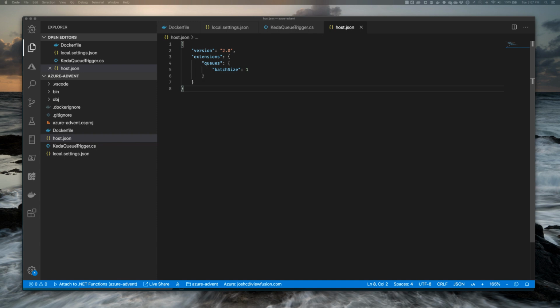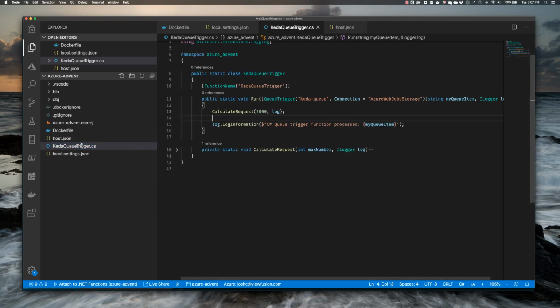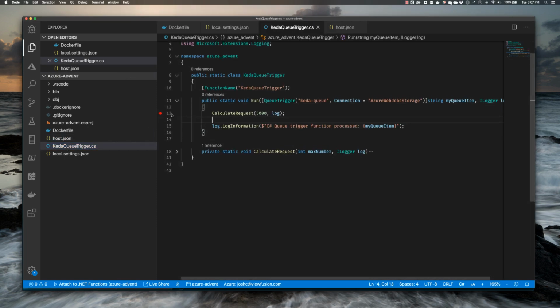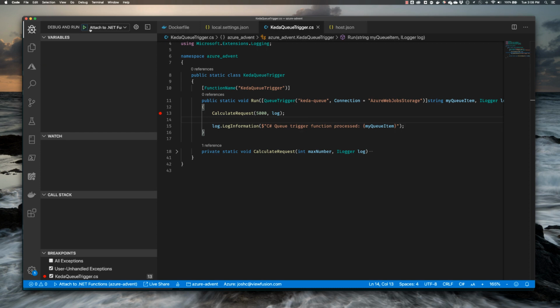Now, before we go ahead and package this up, we should test this locally real quick to ensure it's working and that it will work once we deploy it to Kubernetes. If you recall, we already have a message waiting in the queue, so this should trigger relatively quickly. So we'll set a breakpoint to ensure everything is working as expected, and then through the debugger, we'll run this.